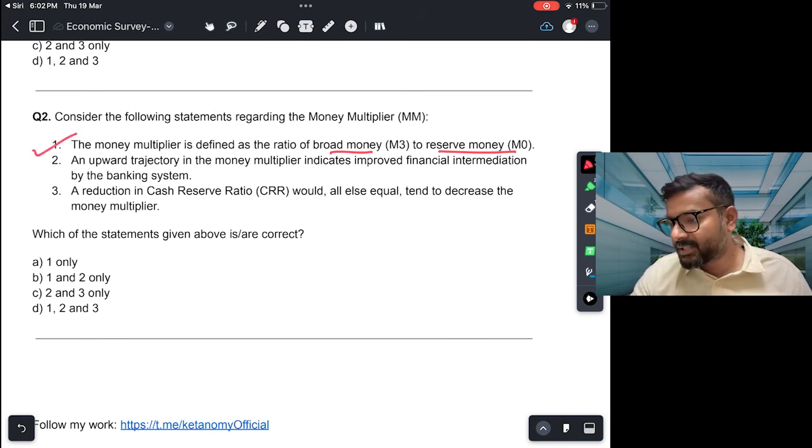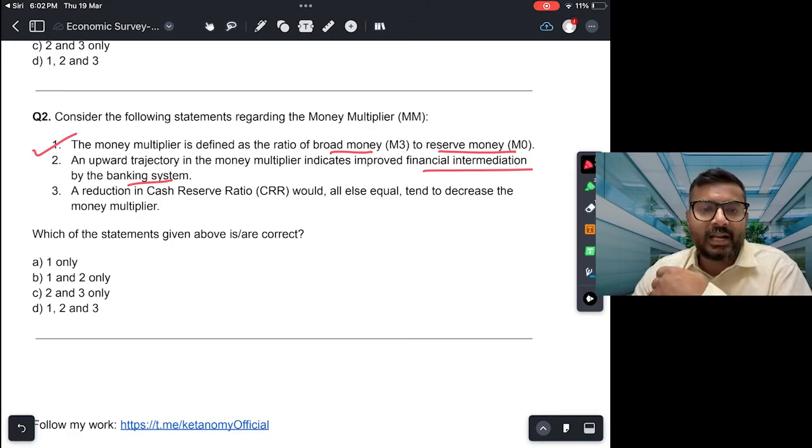Second, an upward trajectory in the money multiplier indicates improved financial intermediation in the banking system, which means that if money multiplier is increasing, right, the value of money multiplier is increasing, then it means that more and more people are transacting through banks, which means more money is getting circulated.